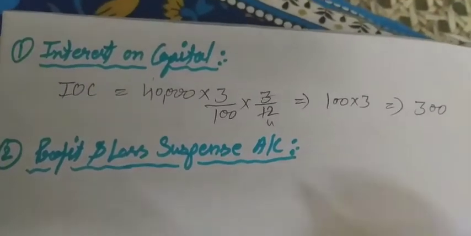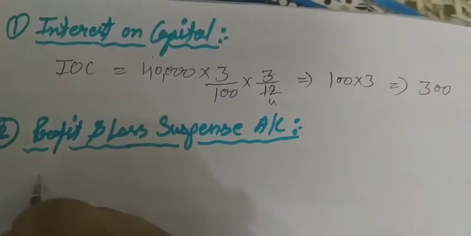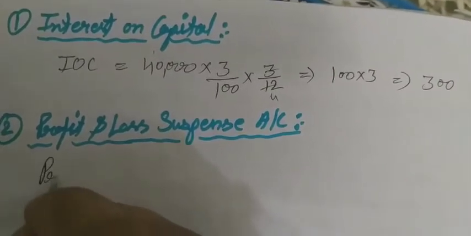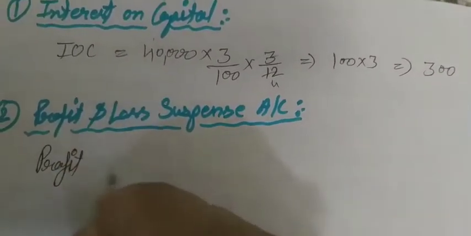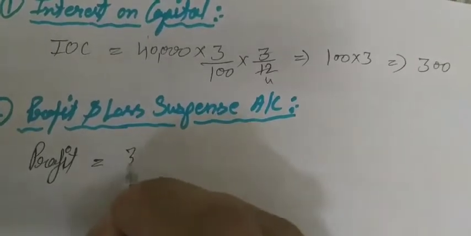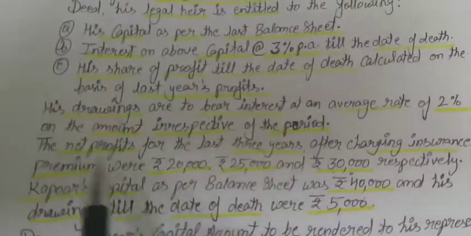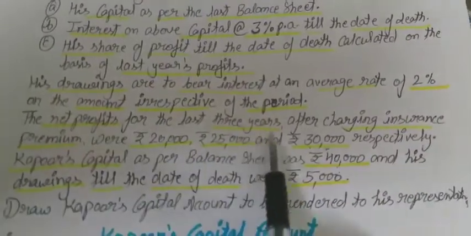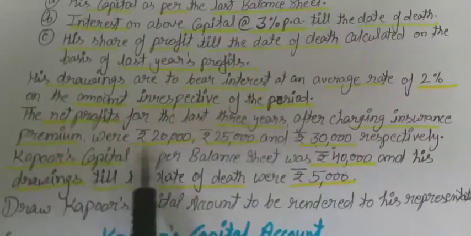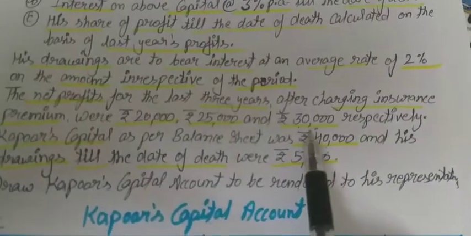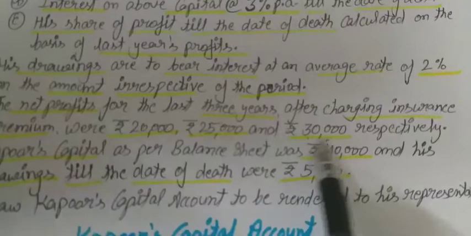So if we're talking about this profit, there was 30,000 for the last year. We have profit for 3 years. So the net profit for the last 3 years after charging insurance premium were rupees 20, 25 and 30,000. So we will take 30,000 as the last year profit.